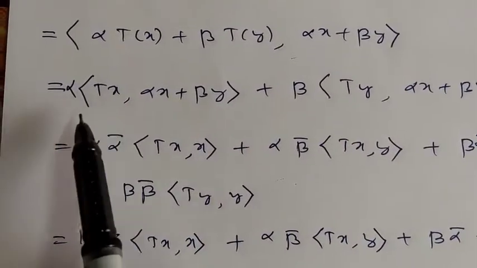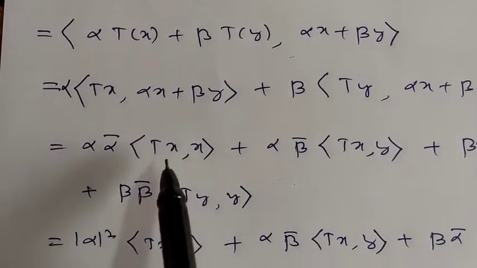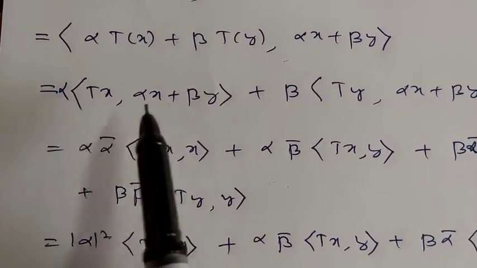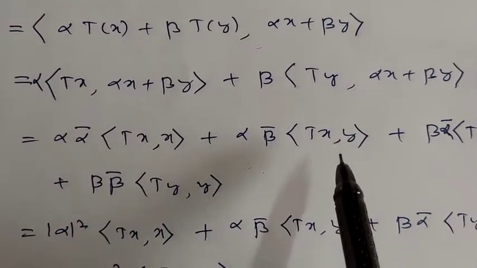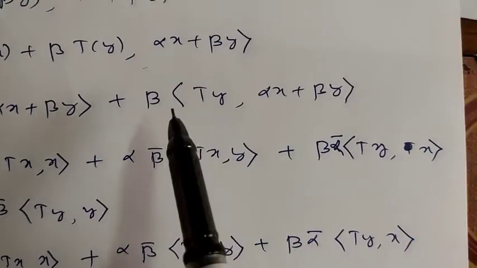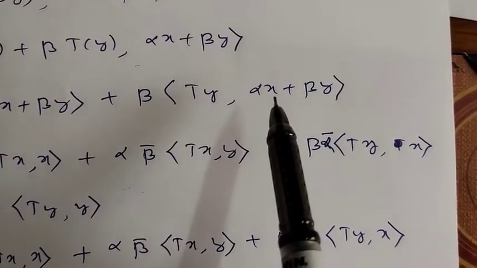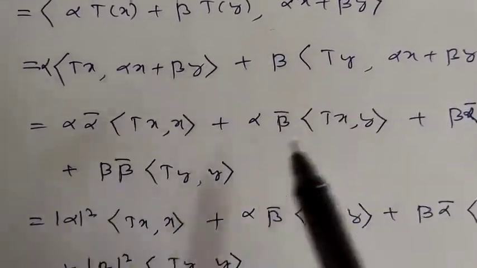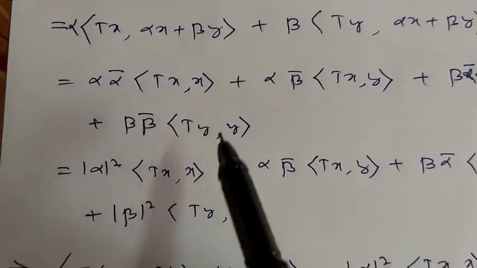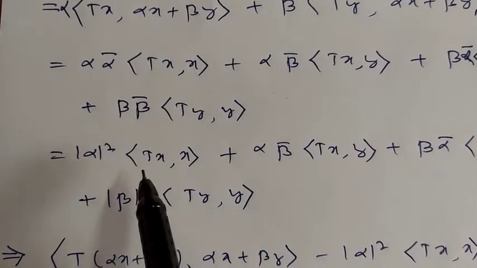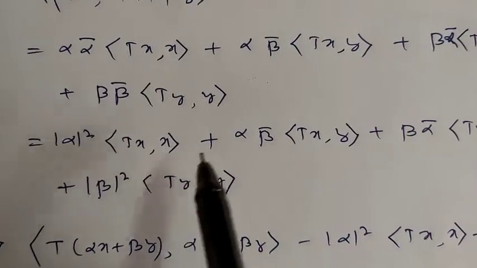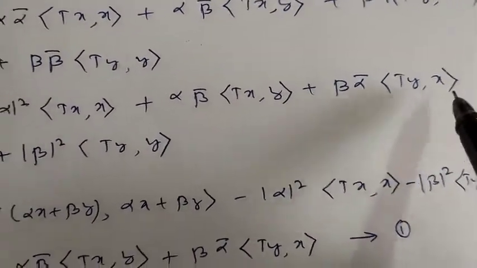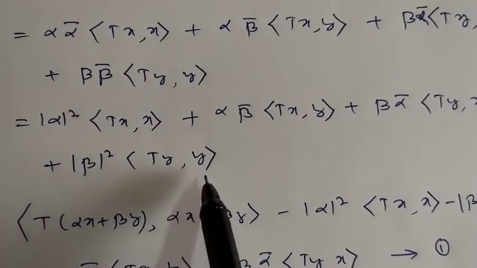So this is equal to alpha into alpha bar inner product of T of x comma x, plus alpha into beta bar inner product of T of x comma y. Similarly, beta into alpha bar inner product of T of y comma x, plus beta into beta bar inner product of T of y comma y. So this is mod alpha squared inner product of T of x comma x plus alpha into beta bar inner product of T of x comma y plus beta into alpha bar inner product of T of y comma x plus mod beta squared inner product of T of y comma y.